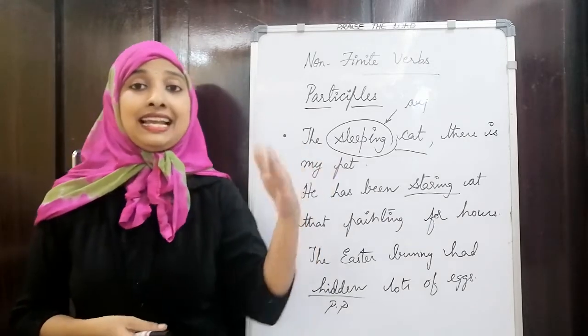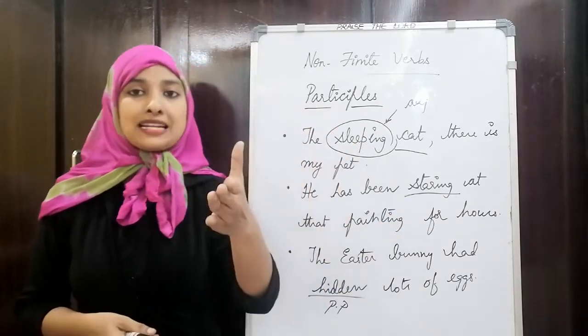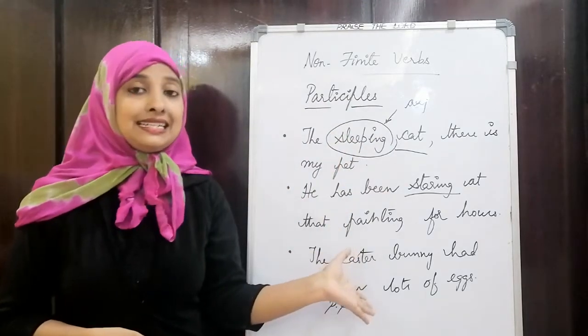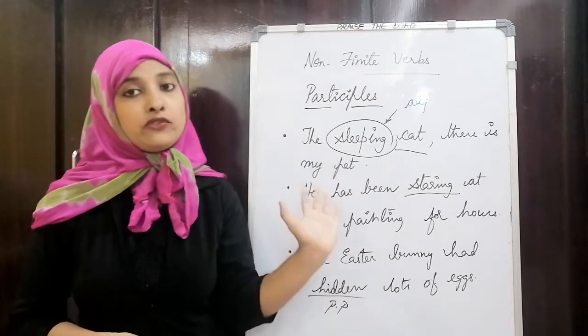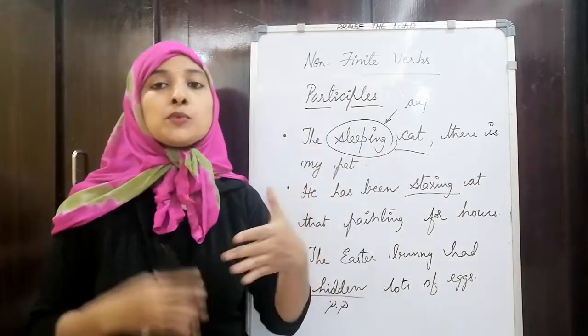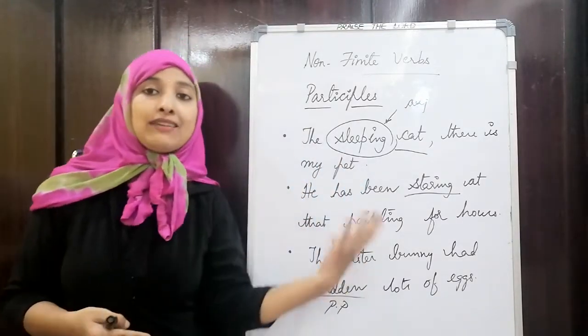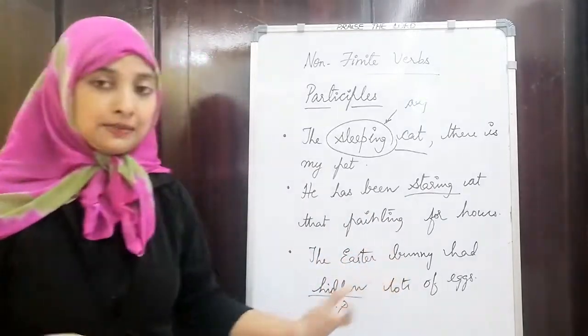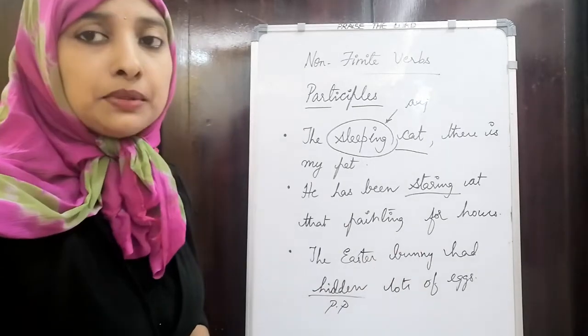We have seen simple past and past participle, okay. So those are the words which will be used in the sentences. The participles are nothing but non-finite verbs which seem to look like verbs, but they are not the actual verbs, but they are made out of helping verbs again, right? So we'll see the last type.